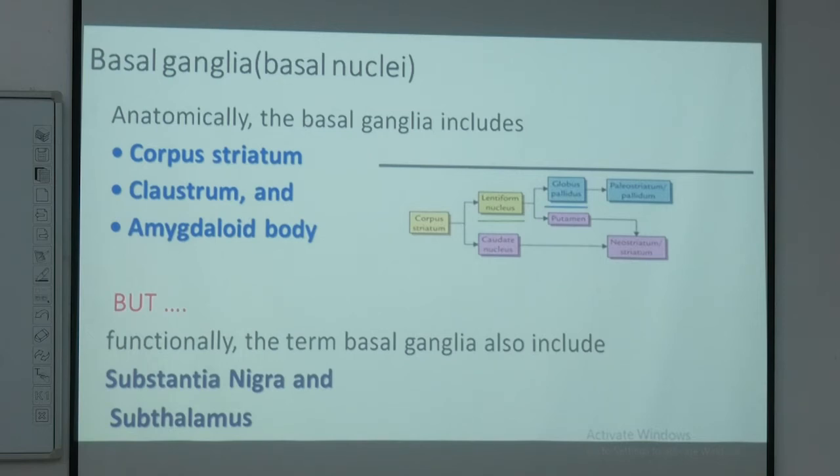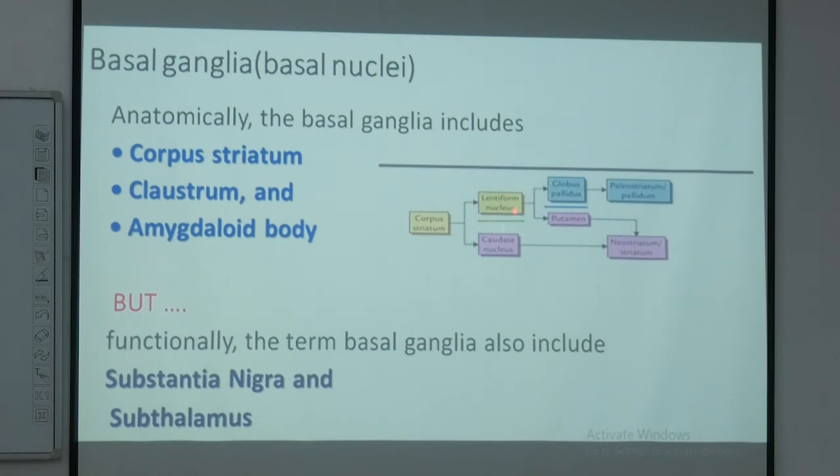Now, coming to the morphological aspects and nomenclature, we just talked about three nuclei anatomically. The three nuclei over here include the corpus striatum, which takes the maximum load in contributing to the basal nuclei. This corpus striatum is composed of two different nuclear bodies. One of them we call the lentiform nucleus, the other is known as the caudate nucleus, and they are separated by this green fiber which you see here.